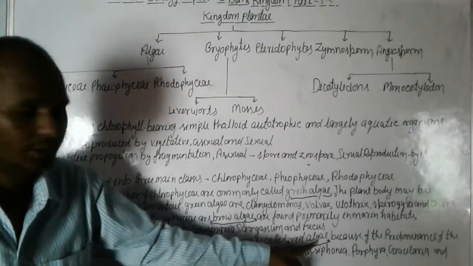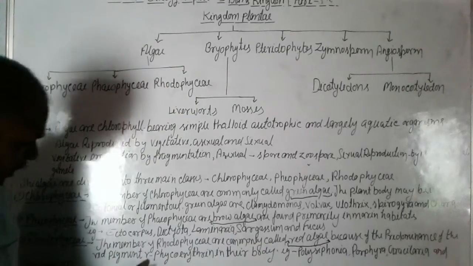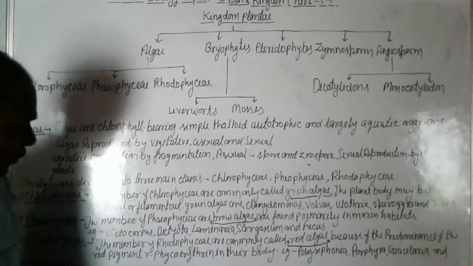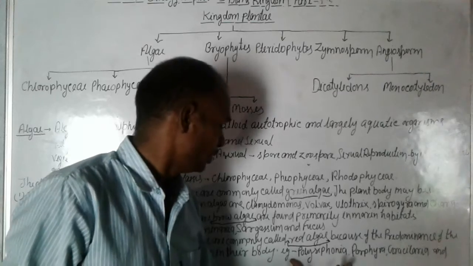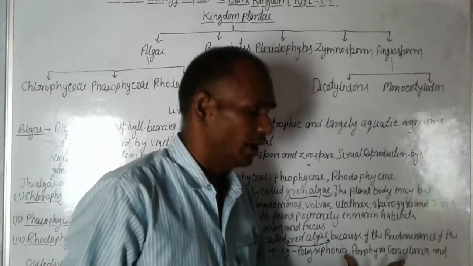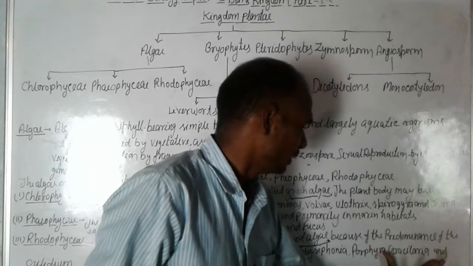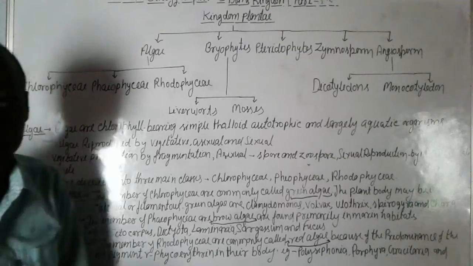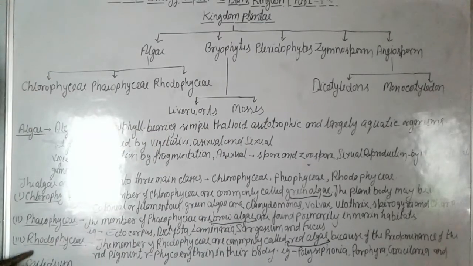So these are red algae and they belong to Rhodophyceae. For example, Polysiphonia, Porphyra, Gracilaria and Gelidium. These are the red algae and they belong to the Rhodophyceae.